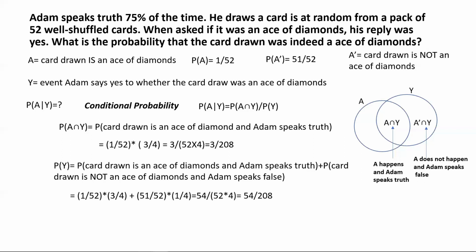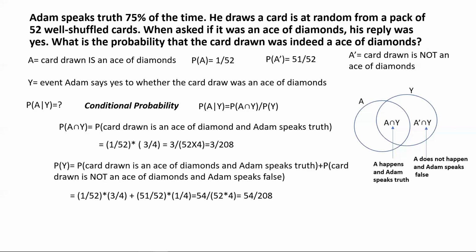The first term we have already evaluated in the previous step. And for the second one, the card drawn is not an ace of diamonds, meaning it's the A complement, the probability of A complement. And that one we know is 51 by 52 from the very first line we wrote down while solving the problem.